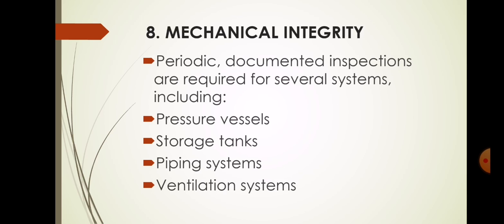The eighth element is mechanical integrity. This ensures the integrity of the mechanical parts of your industry like pressure vessels, storage tanks, piping systems, or ventilation systems. Periodic documented inspections are required for several systems. It means there must be periodic and documented inspections carried out through third parties and in-house as well for your pressure vessels, tanks, piping system and ventilation system.